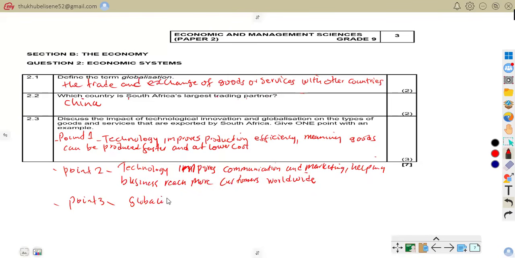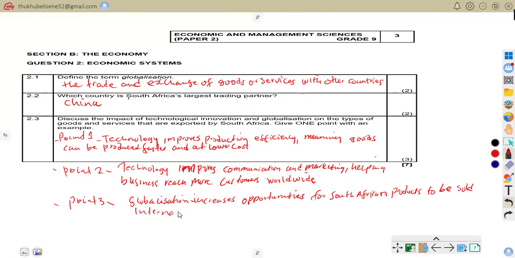Globalization increases opportunities for South African products to be sold internationally. So these are our answers for 2.3.